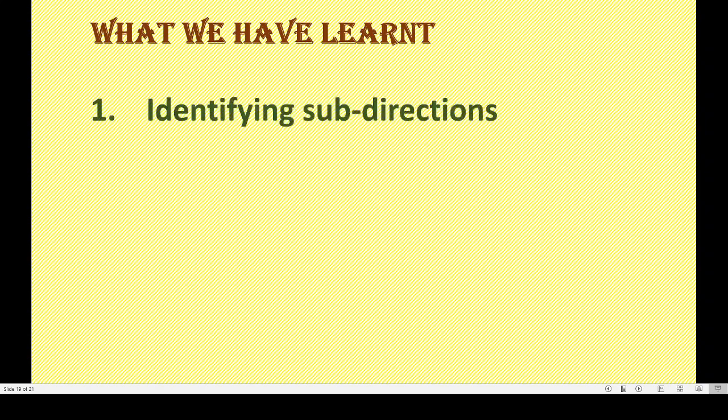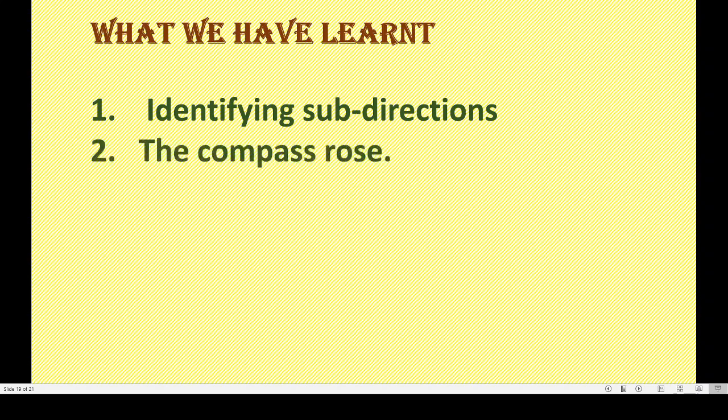What we have learned today. Our lesson is over. I hope you understood properly. Okay, we will see now what we have learned today. First one, identifying sub-directions. Because you know main directions, right? So identifying sub-directions was the new chapter for you. Second one, the compass rose. We can make a compass rose of our own by drawing main and sub directions on a card, isn't it?